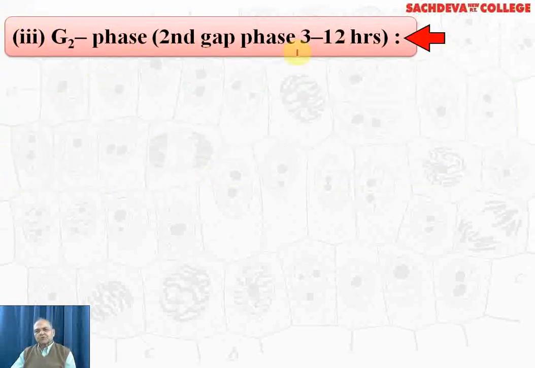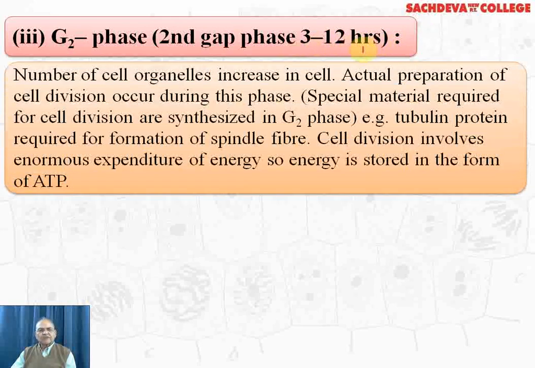G2 phase or gap phase 2, it varies from 3 to 12 hours. Number of the cell organelles increases in cell. Cell prepares itself for the cell division during this phase. Special material required for cell division are synthesized during this phase. For example, tubulin protein required for the formation of a spindle fiber. And in addition to that, cell division also involves enormous expenditure of energy. So, energy is stored in the form of ATP.